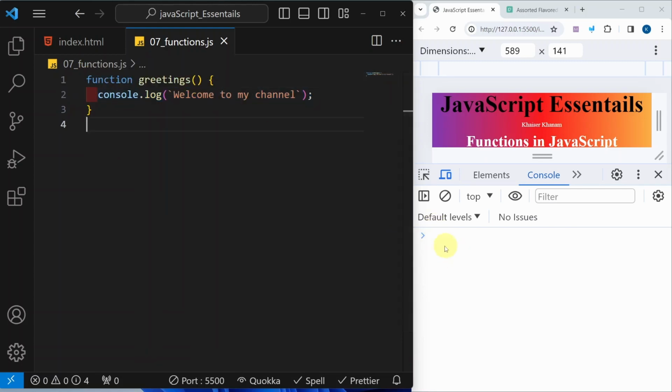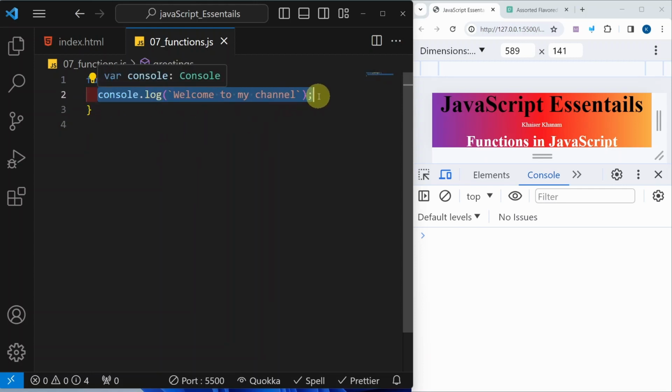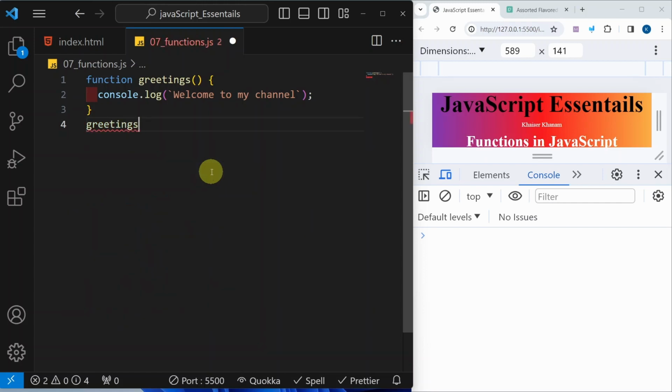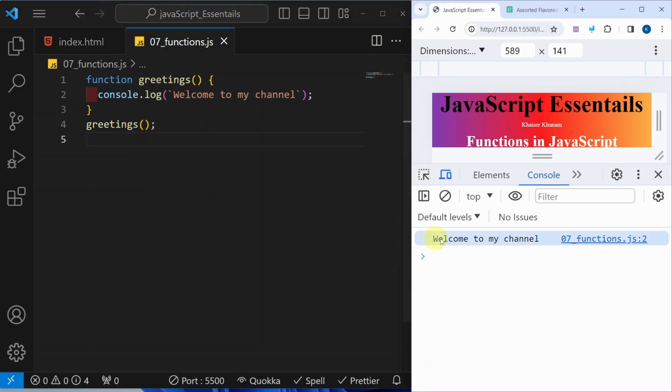If I save this, I will not be having any result of this function. Why? Because to display any result inside a function, or to execute any code which is present inside a function, we need to call the function. How will we call it? We simply write the function name and parenthesis, just like this, and save. Now I will be getting my result. This is how we call a function.